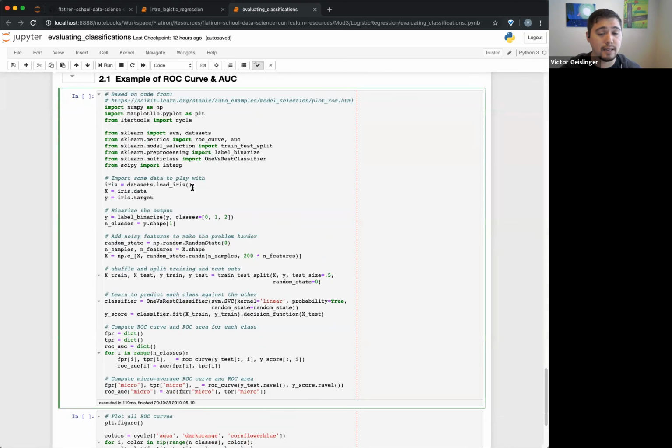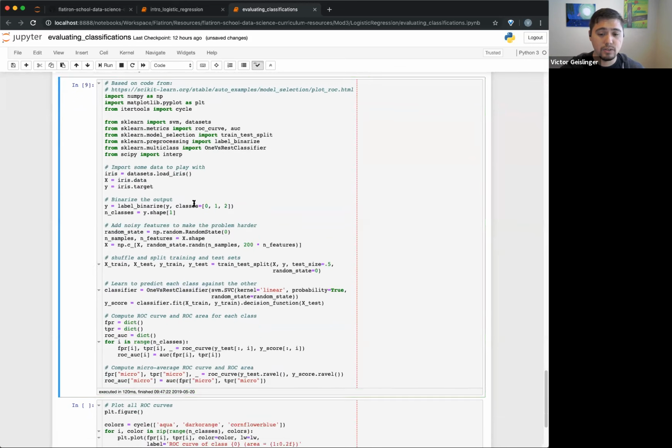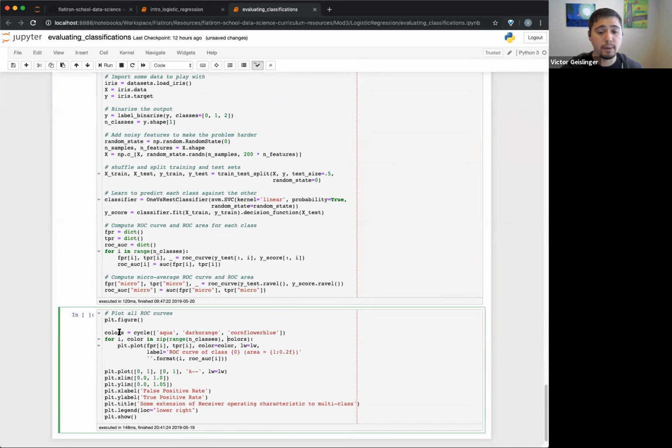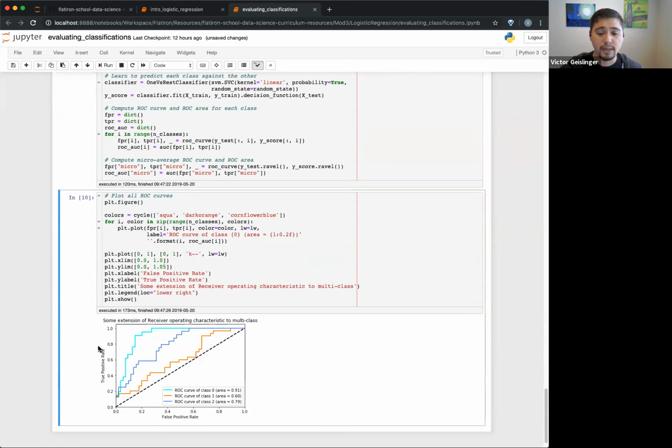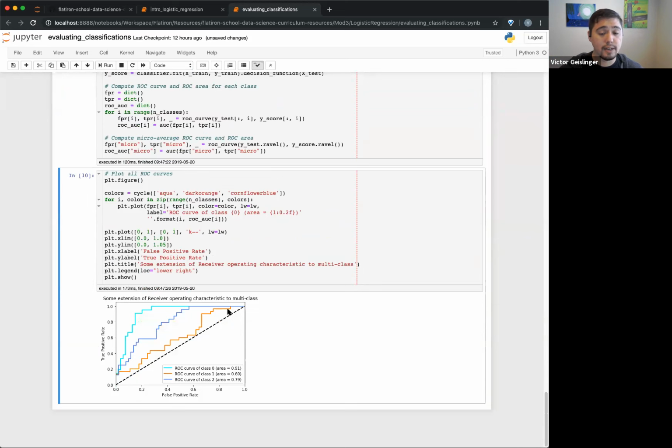This one has a pretty good data set and a pretty good classifier, so we can actually see a little bit better. I just run the same stuff as before, and then plot out the figure so we can see all the different ROC curves right here, and in this case also the areas. It kind of makes sense. You intuitively probably know this orange one's not as good compared to this blue one versus this light blue one, this kind of awkward looking one. Basically, some of the classes are classified better than other classes.